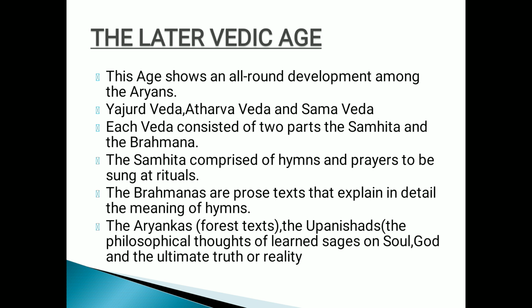Under literary sources, we have got what? The three Vedas, Yajur Veda, Atharva Veda and Sama Veda, along with the Rig Veda, right? The Veda comprised Samhita and Brahmana. Samhita means the hymns, and Brahmana means the explanation of those hymns, the prose text. Another literary text we found in the later Vedic age was Aranyakas, the forest texts. Plus we found Upanishads, the discourses of the sages or rishis. Let's move on to the next slide now.